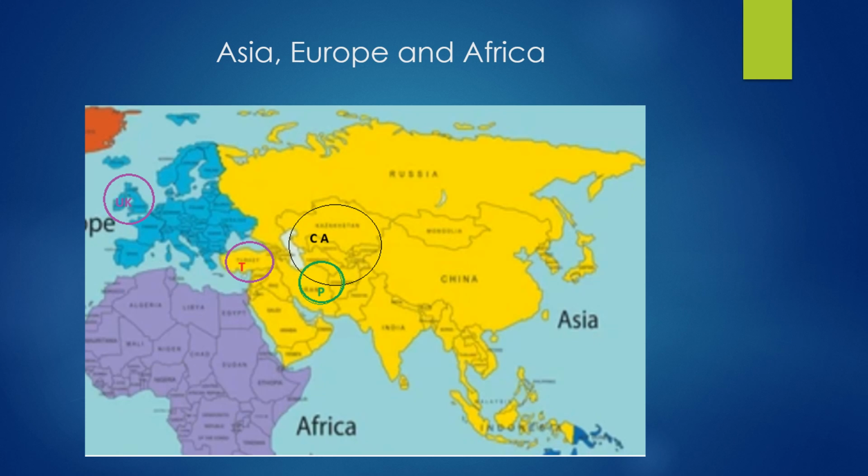This is the map of India, Africa, and Europe to understand the slide written before. Central Asia, Persia, Turkey, and UK have been marked here for you to understand the migration pattern of humans starting from the Aryan period to the very recent British times. If you see, they were all to the west and northwest of India.